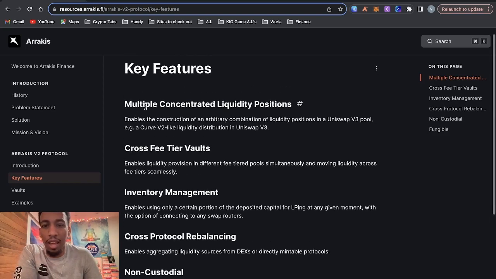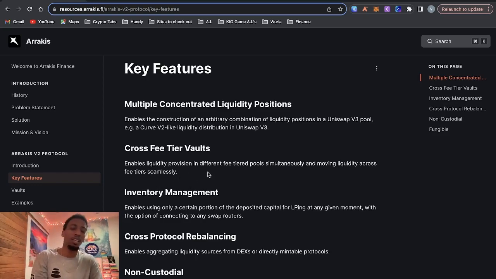So the first feature they have is multiple concentrated liquidity positions. This enables the construction of an arbitrary combination of liquidity provisions on a Uniswap v3 pool. The second one is cross fee tier vaults, and this enables liquidity provision in different fee tier pools simultaneously and moving liquidity across fee tiers seamlessly. So for example, let's say you're in an ETH USDC pool and you have tiers of 1%, 0.3, 0.5. It sounds like it can move you to the fee tier where most of the volume is happening.